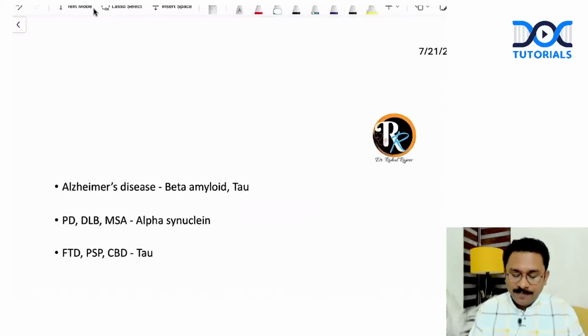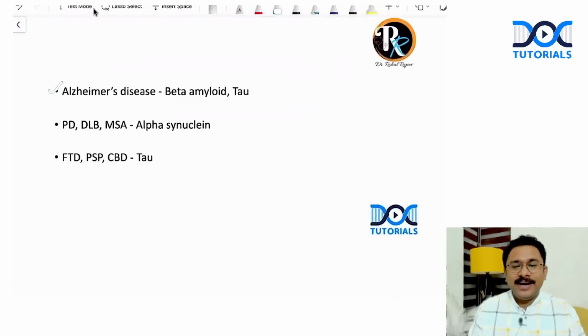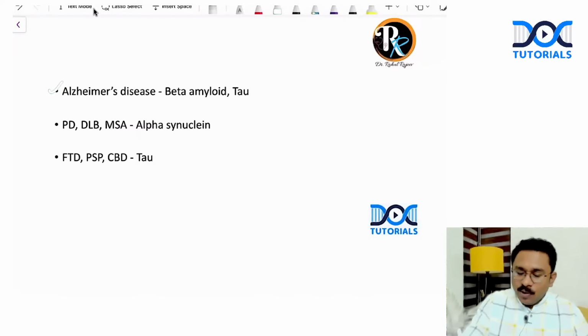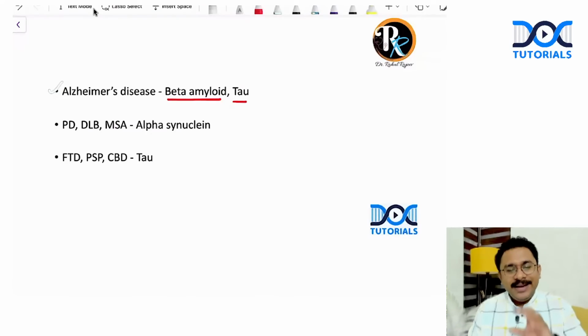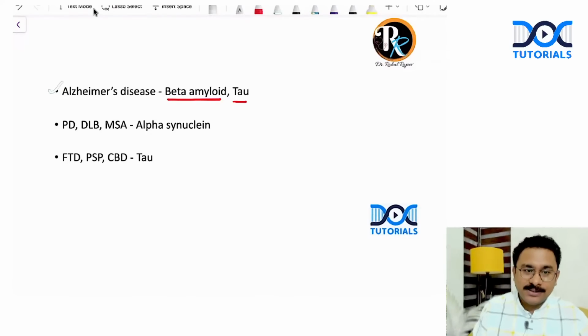So always remember, in Alzheimer's disease, you can have deposition of beta amyloid as well as tau. Suppose if this was not there in the option, beta amyloid, and tau was there, yes, then I would have gone for tau as the answer.